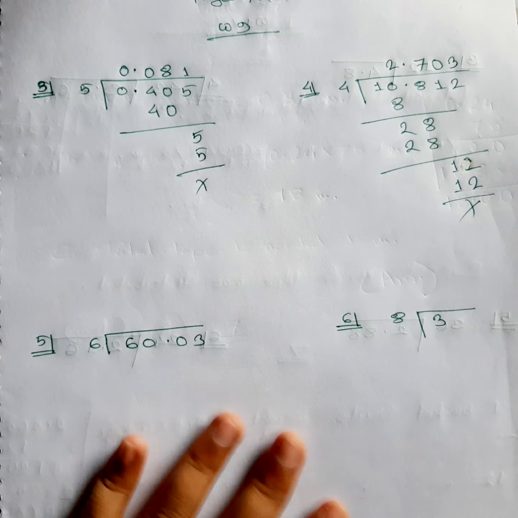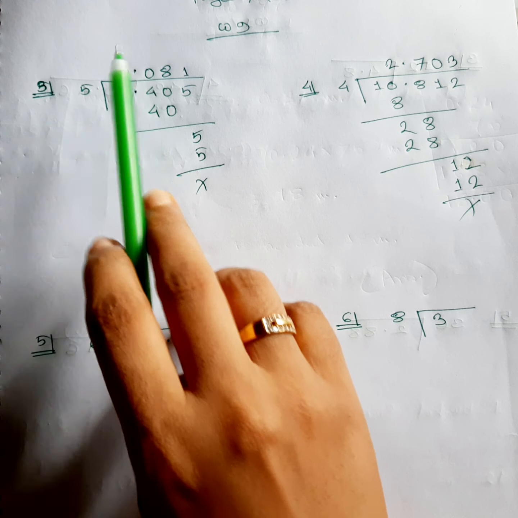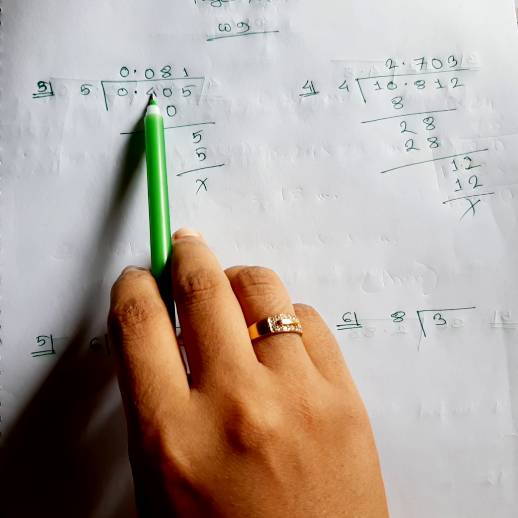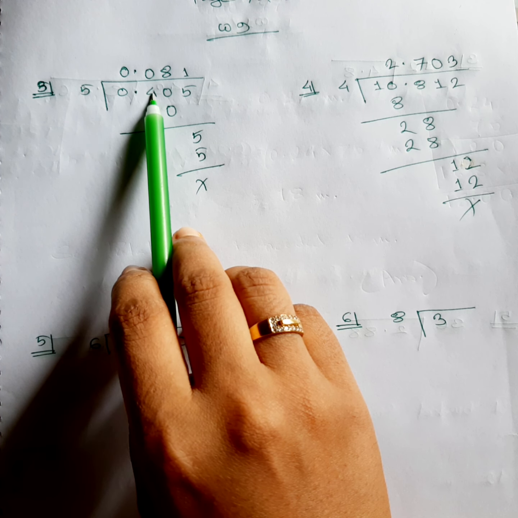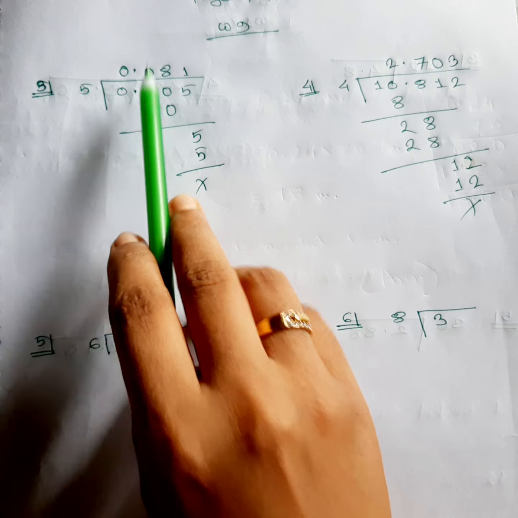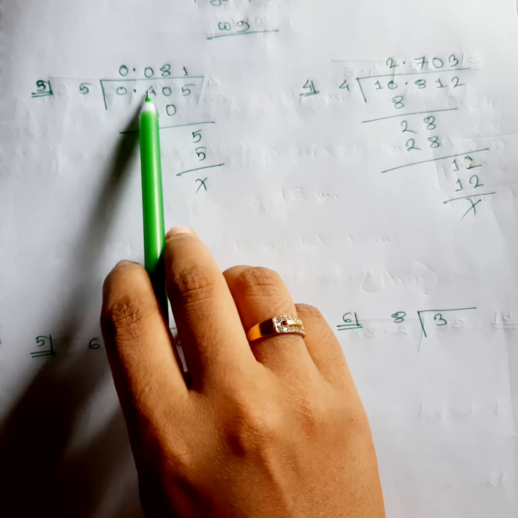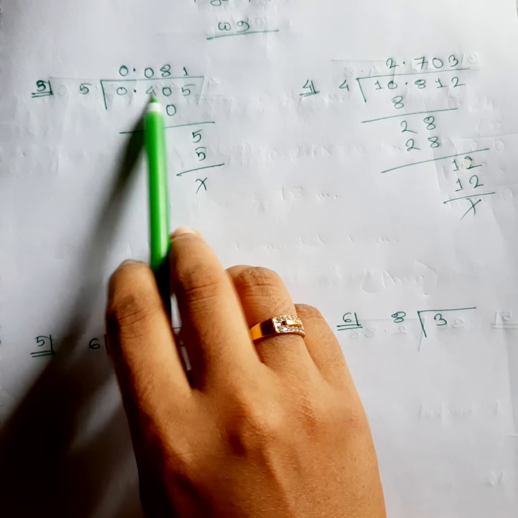Now you can see we cannot divide 0, so we need to take 4, but you can see that we are crossing the decimal, so we are going to replace the decimal on the top. Then after taking 4 also, we cannot do division, we need to take another digit, and this is forcefully. This is why we have to take another digit forcefully, so we need to go for 1 0, and after that we can take that. Okay, so 40, the number is 40, and 45 fits 8 times.